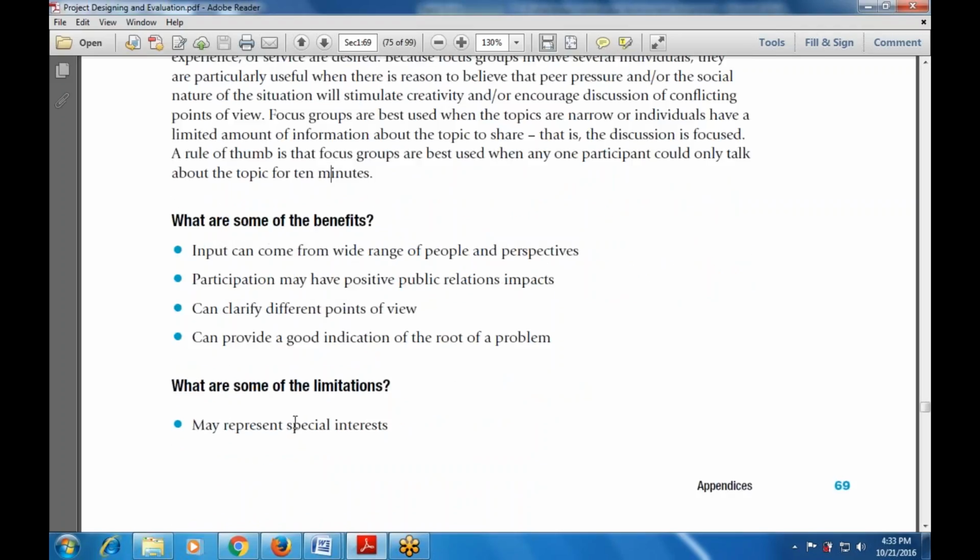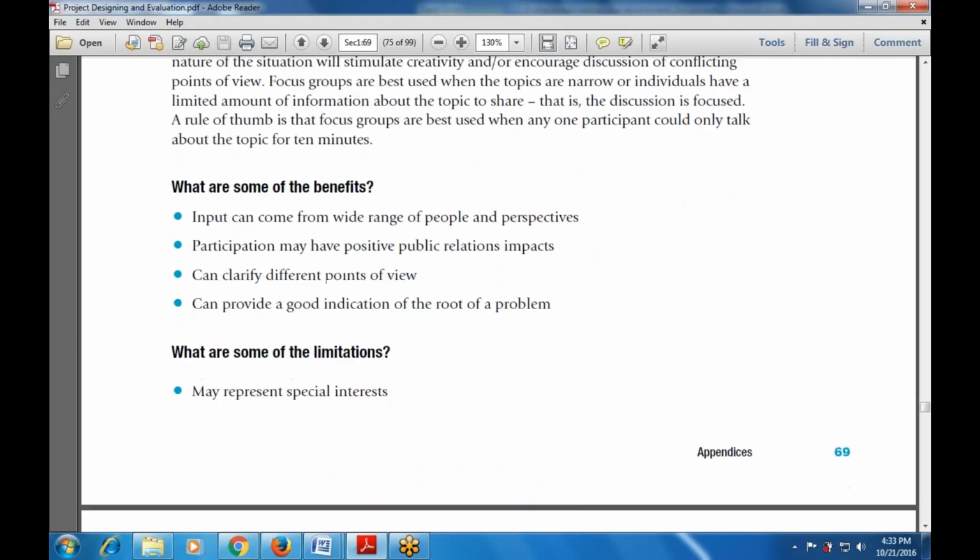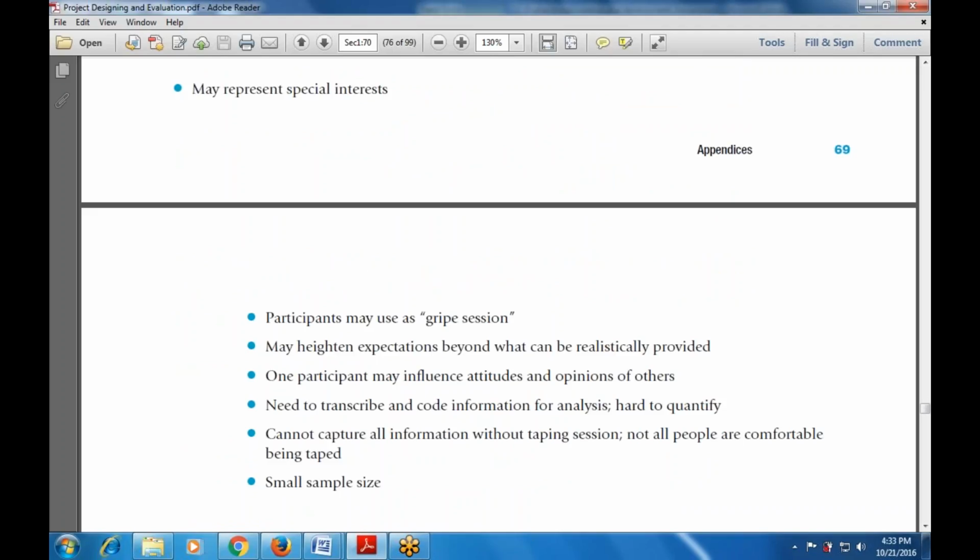Now, what are some of the limitations? This may also represent the special interest. Whatever the special interest that is carried out, they also represent the special interest. And the participants may also use a gripe session.